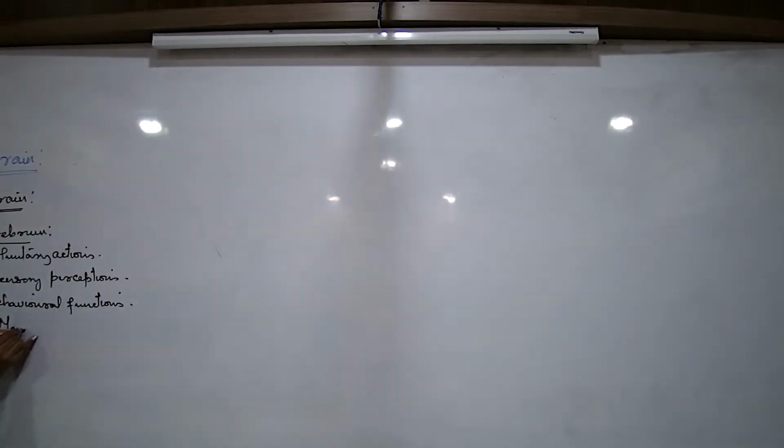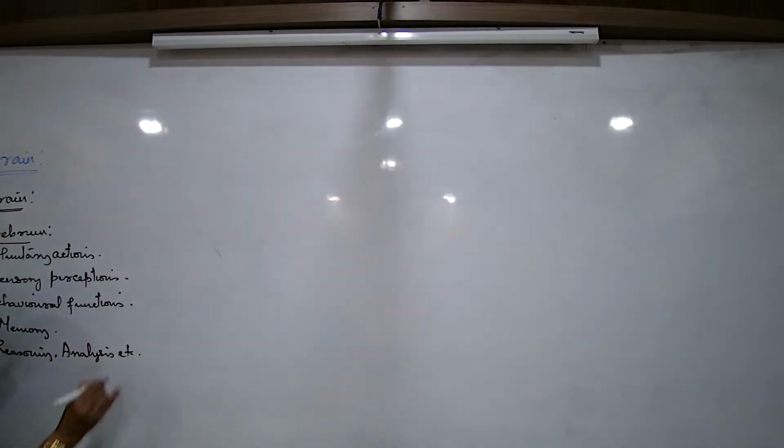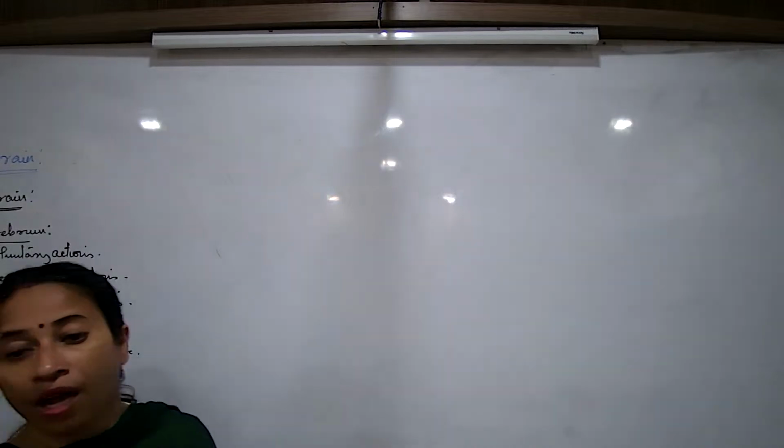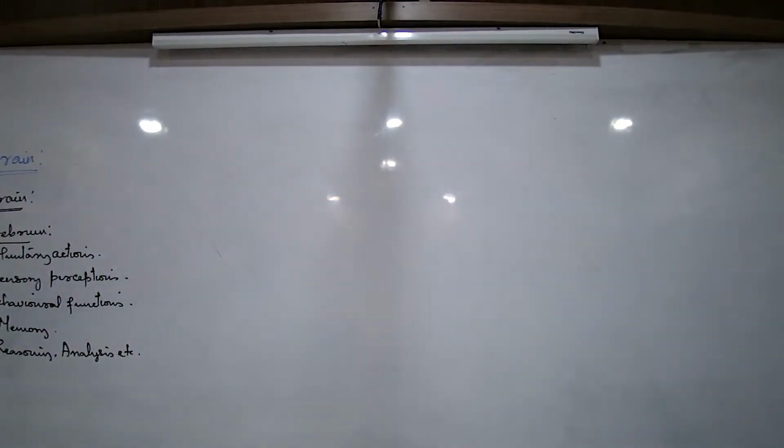Memory, reasoning, analysis, willpower, etc. All these functions come under behavioral functions, controlled by which part of the brain? The cerebrum. Cerebrum controls the willpower, the memory, the reasoning, the analysis, all these that we show,